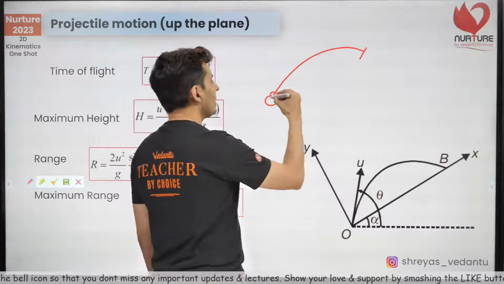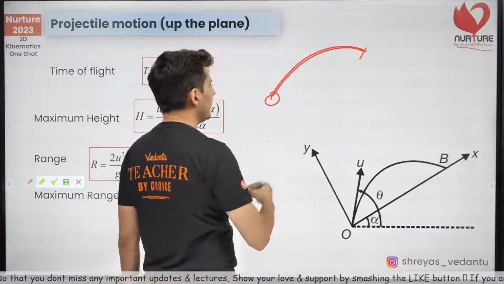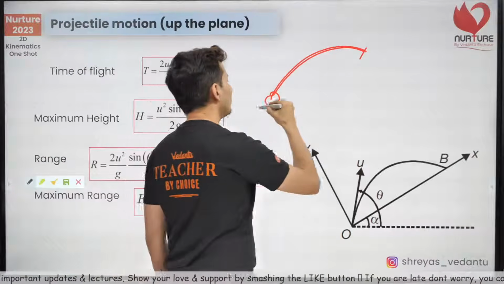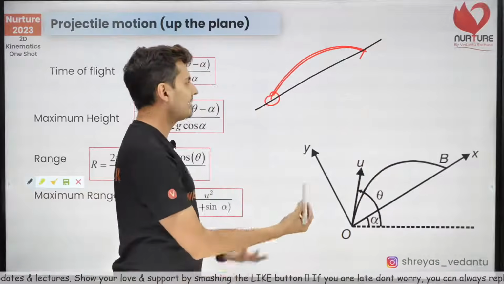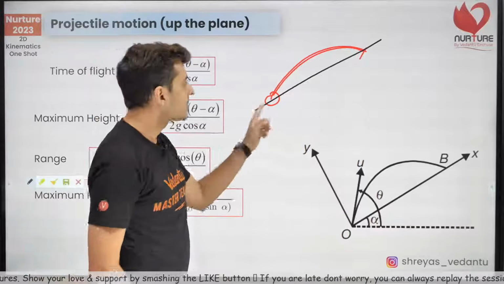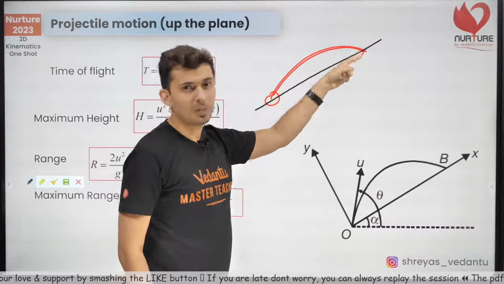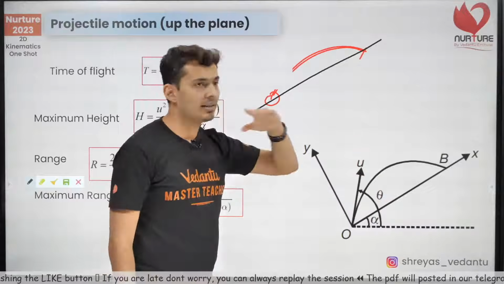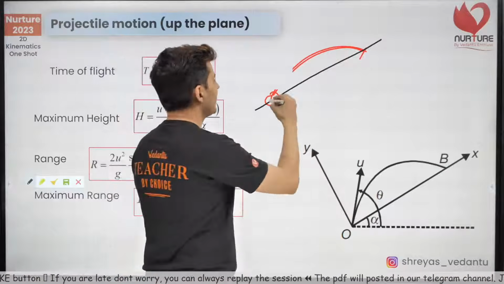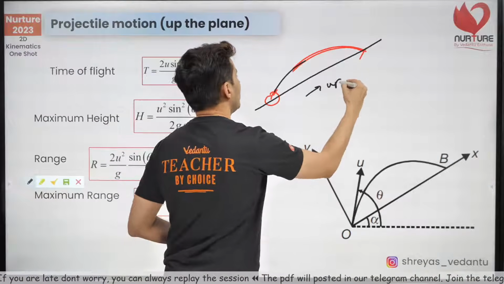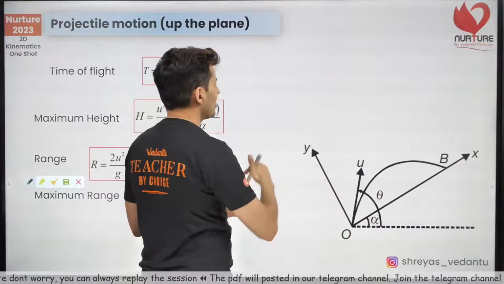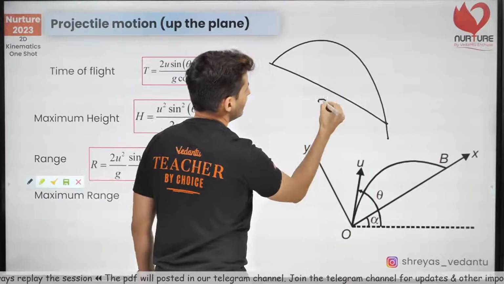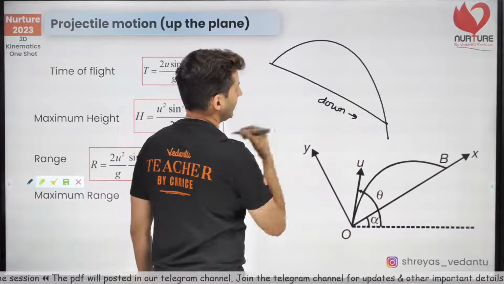How? See, any projectile motion, if you stop it in between, I can just imagine an imaginary inclined plane. That's it. This is inclined plane projectile. So, a projectile which is stopped in between becomes an inclined plane projectile. It's just that you are not allowing it to complete the complete motion. This is called up the plane because it's going up. There is obviously another version of it. You throw, it goes down like this. You stop it here. This will be called down the plane.